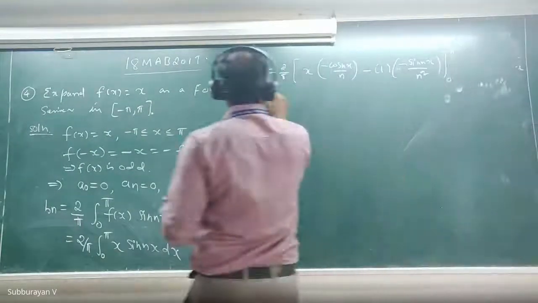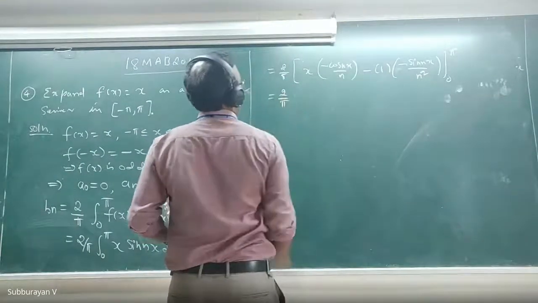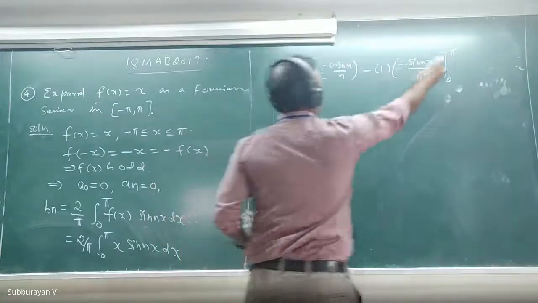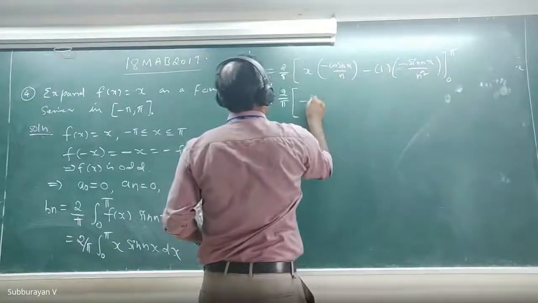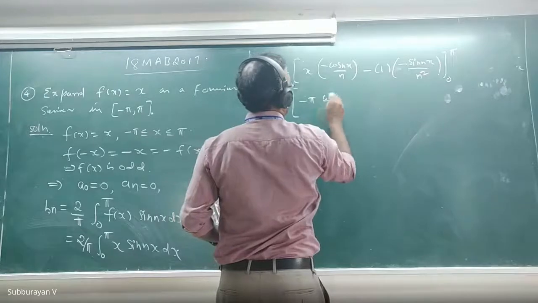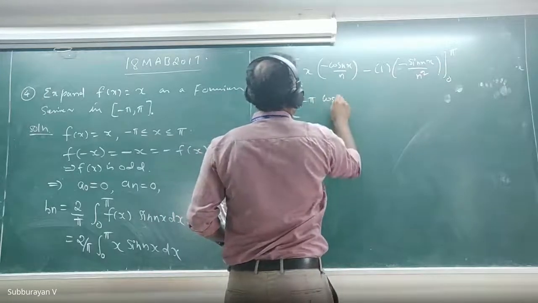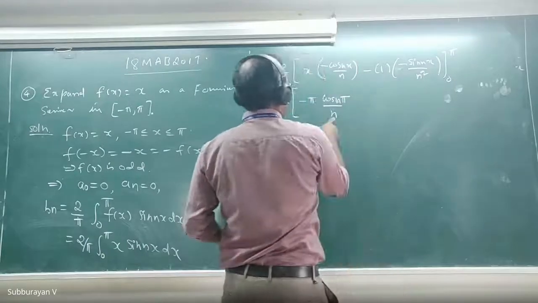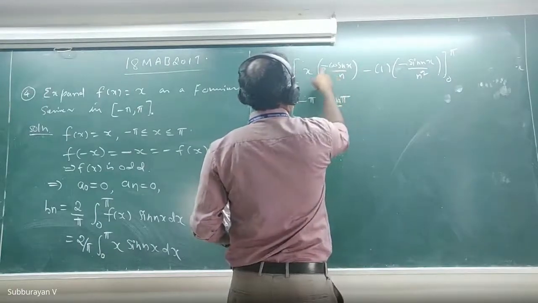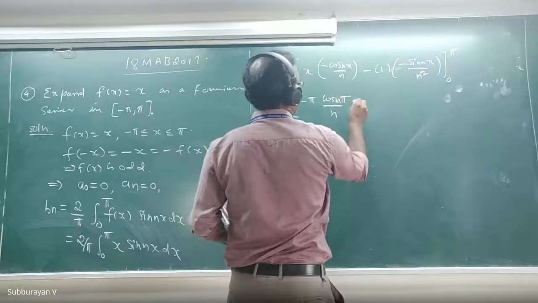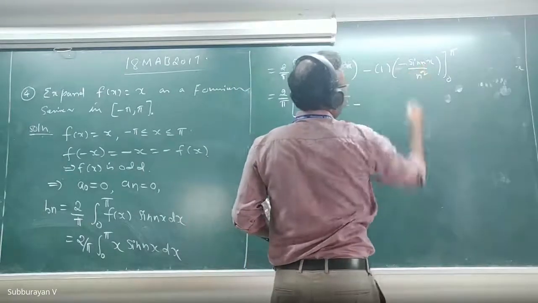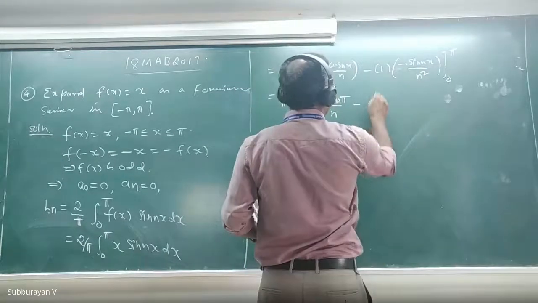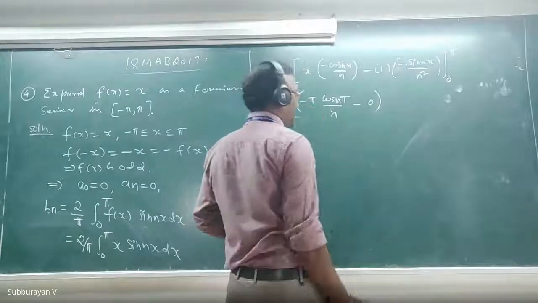Now this is 2 by pi. When I substitute the upper limit, this will be minus pi into cos n pi divided by n, and minus sin n pi by n square, which is 0.